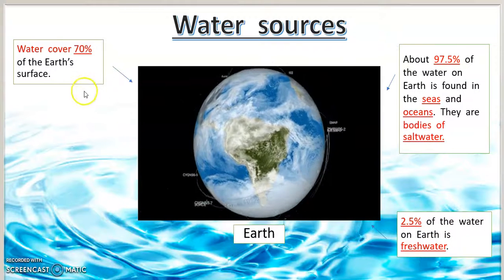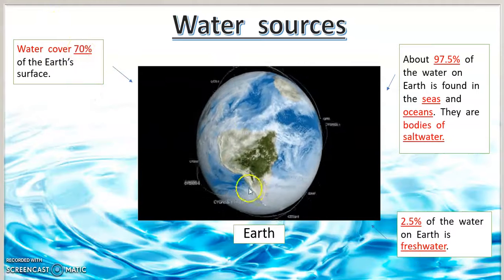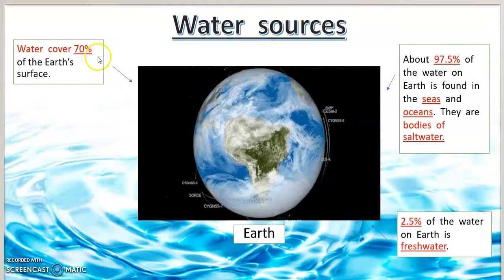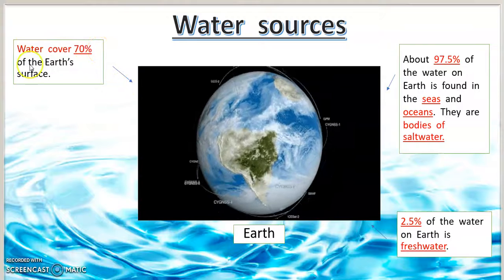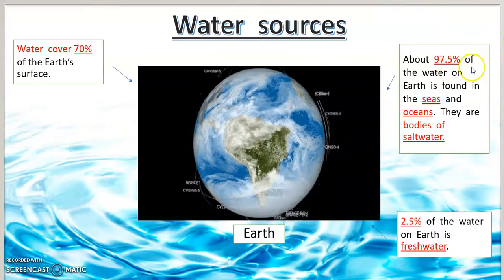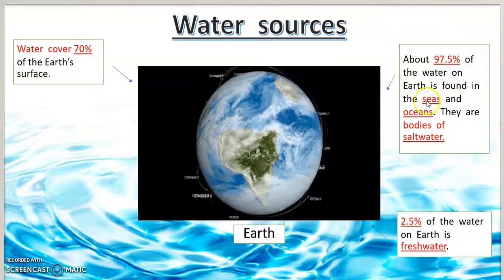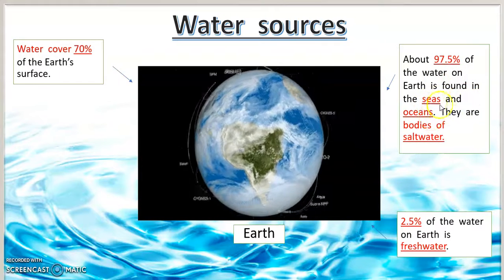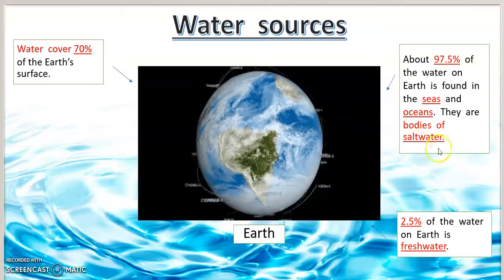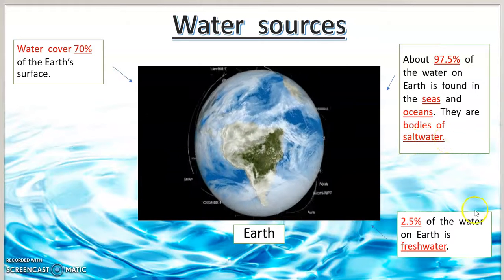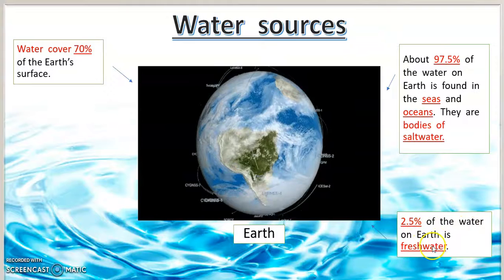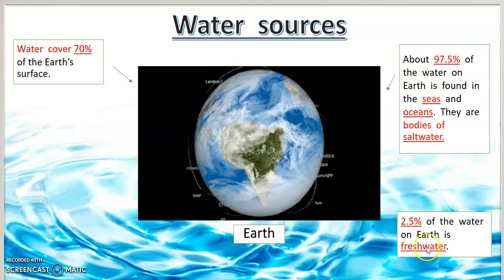Again, water covers 70% of the Earth. About 97.5% is found in the seas and oceans, and it is salt water. Only 2.5% is fresh water.